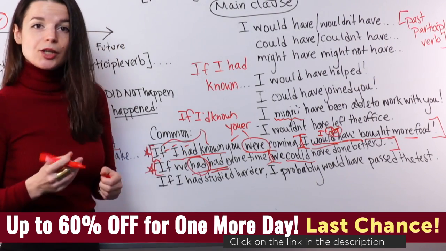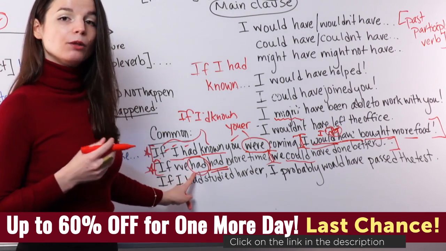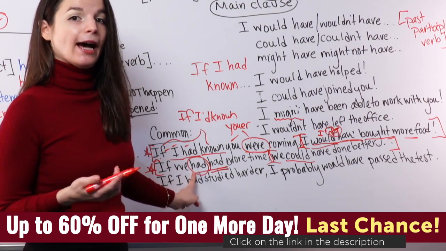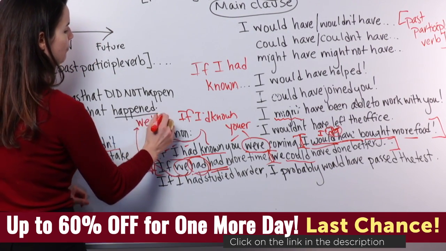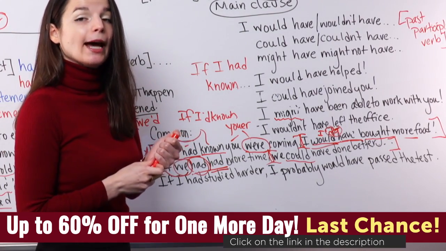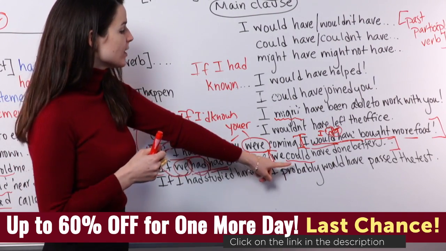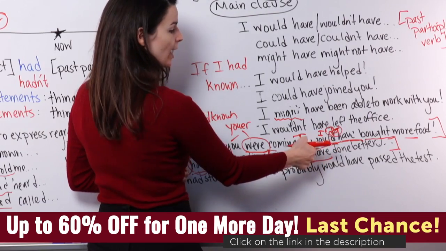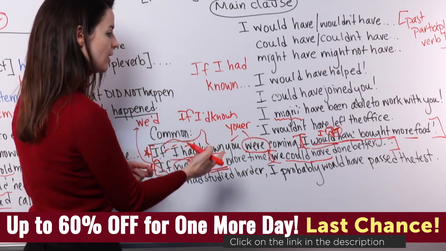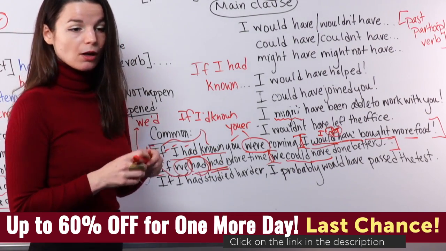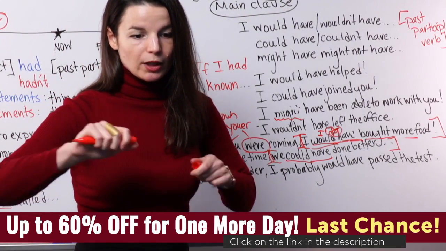So again, pronunciation points. If we had had more time, this "if we had had" reduces, again, to "if we'd had." So my subject here is we. This reduces to we'd. If we'd had more time, we could have done better. So this could have, in the same way as would have reduces to "woulda," we reduce could have to "coulda." We could have done better. So native speed would be, if we'd had more time, we could have done better.